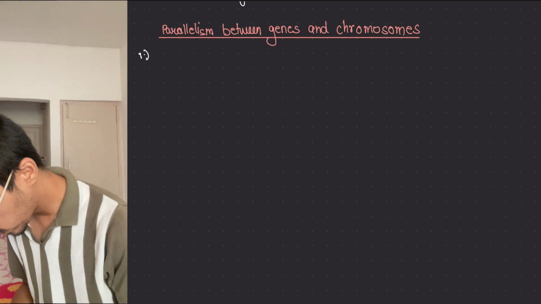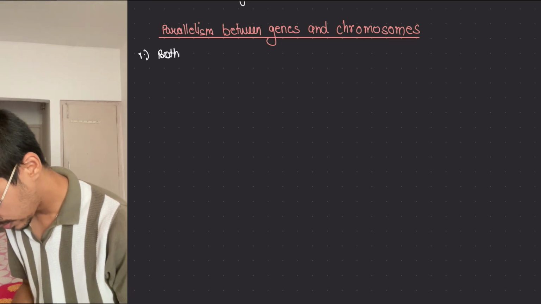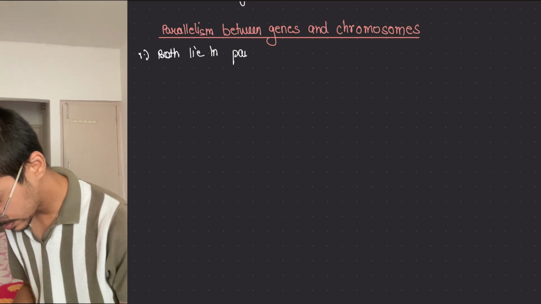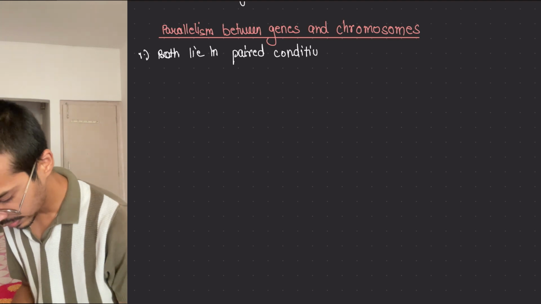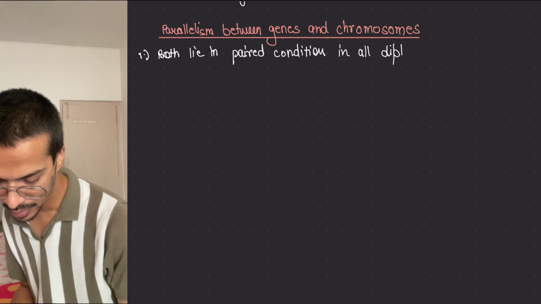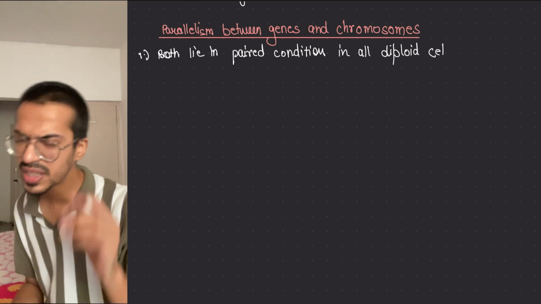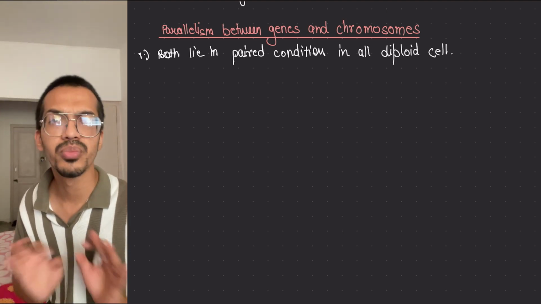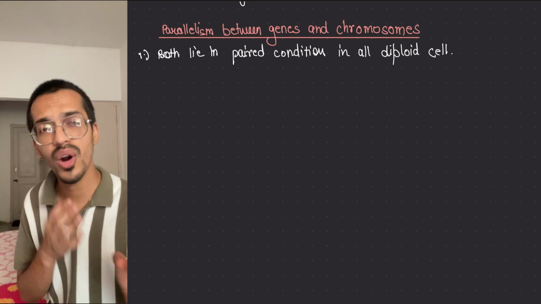Both lie in paired condition in all diploid cells. Remember, we are talking about the diploid cell in most places in the chapter, so accordingly we are working.